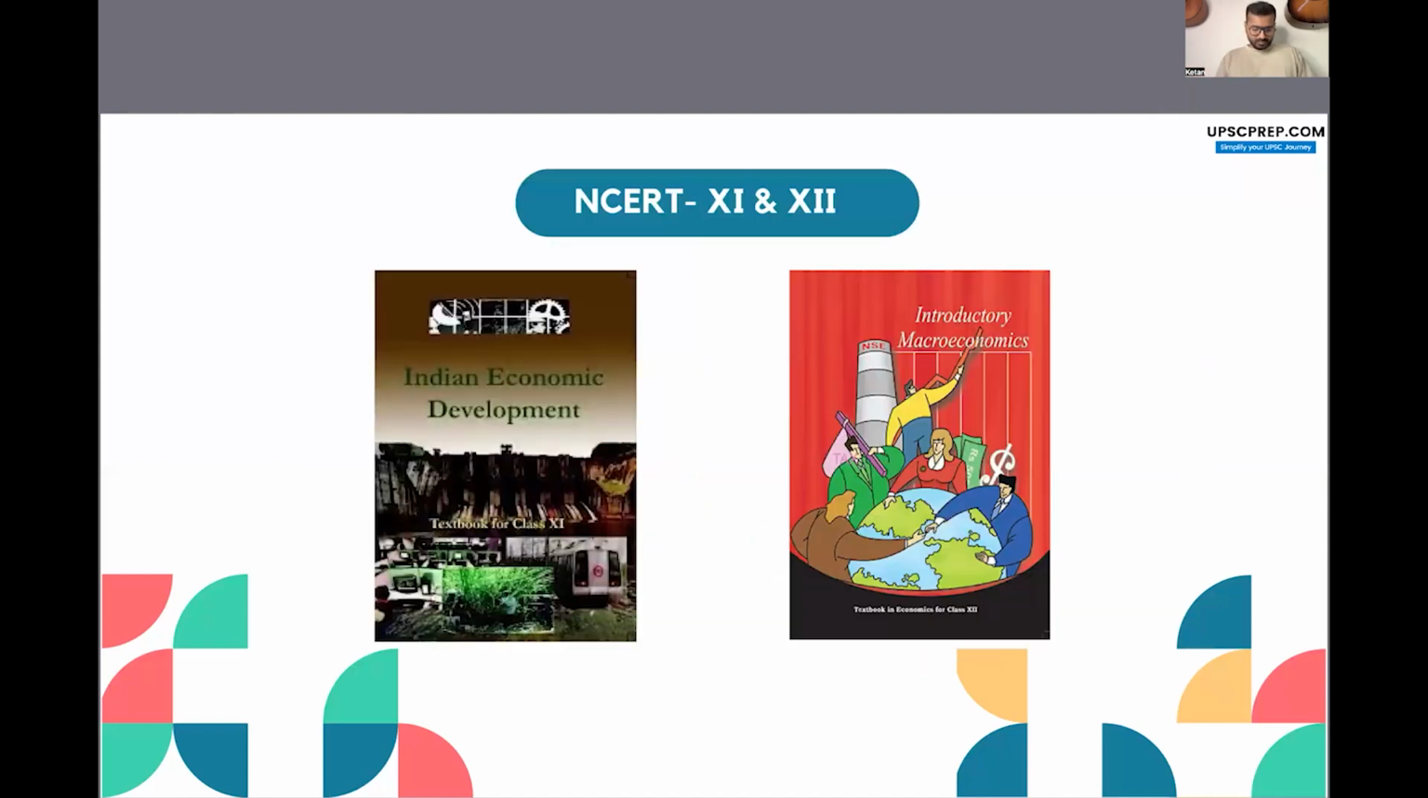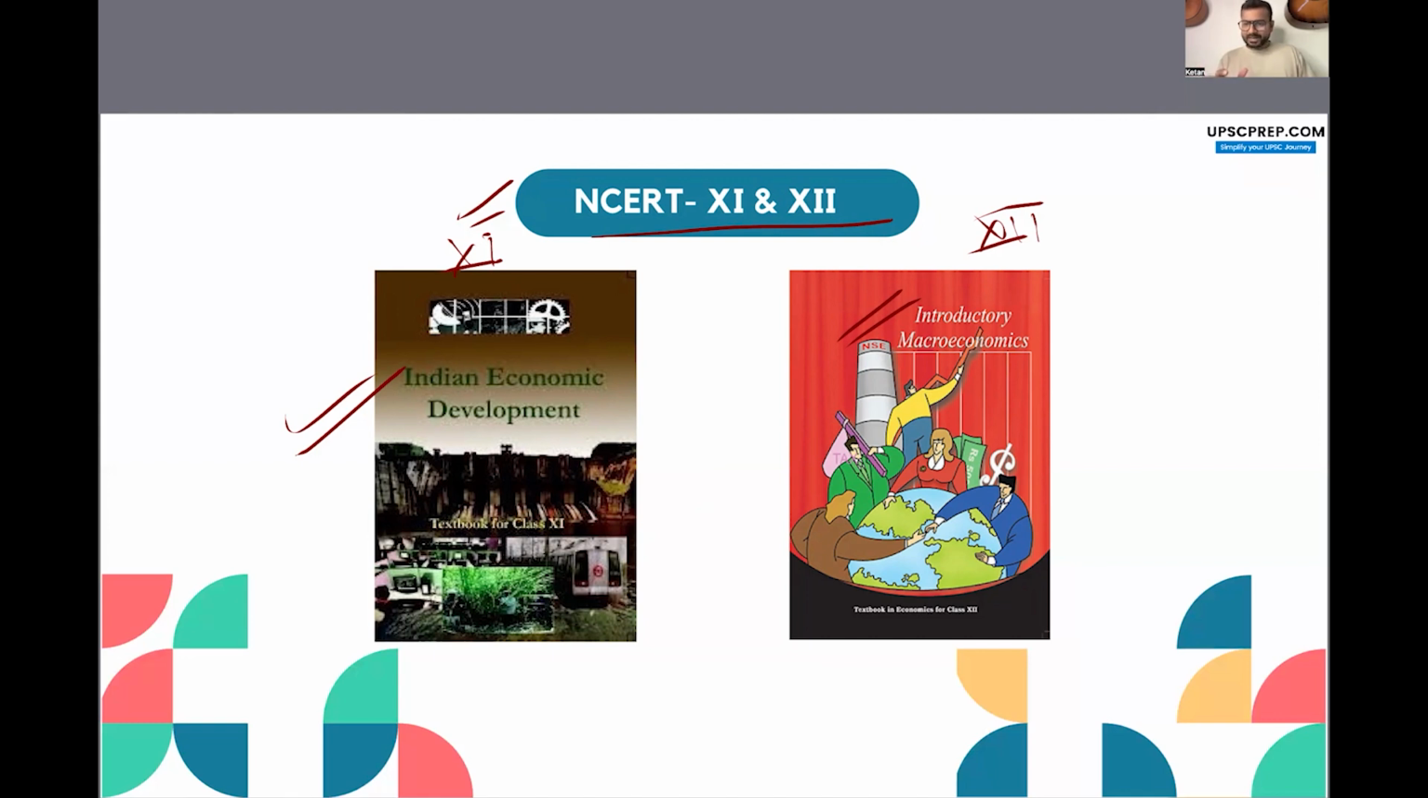Okay. So here are the two NCERTs. So NCERTs, maybe you don't have to read all the NCERTs that are there. I recommend two NCERTs. There is the class 11 Indian Economic Development. Again, not a very thick book, a very thin booklet. So it should be done in a couple of days. The Indian Economic Development. And then class 12, you have Introductory Macroeconomics, right? This is slightly thicker than Indian Economic Development, but again, should be easily done. The language is also very simple.